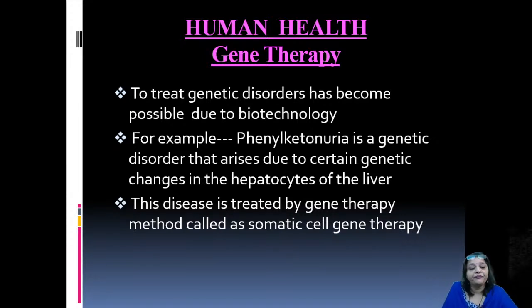Now, these hepatocytes are treated by the gene therapy method, and this method is called somatic cell gene therapy. Somatic refers to the body cells. Of course, the liver cells are body cells, and the genetic changes can be caused under this gene therapy, and the genetic disorder can be treated.